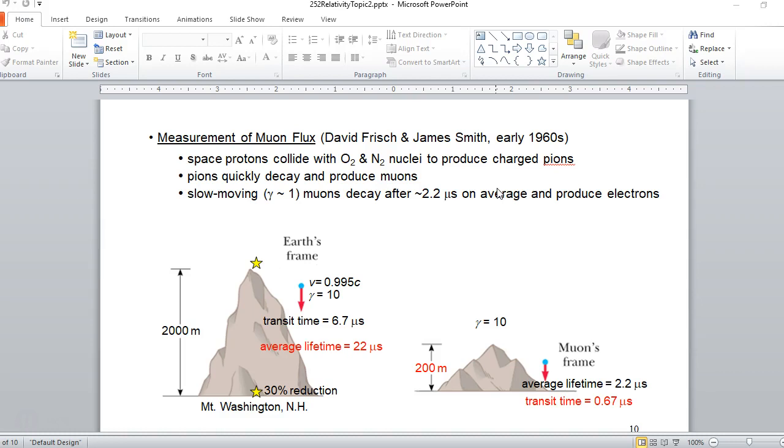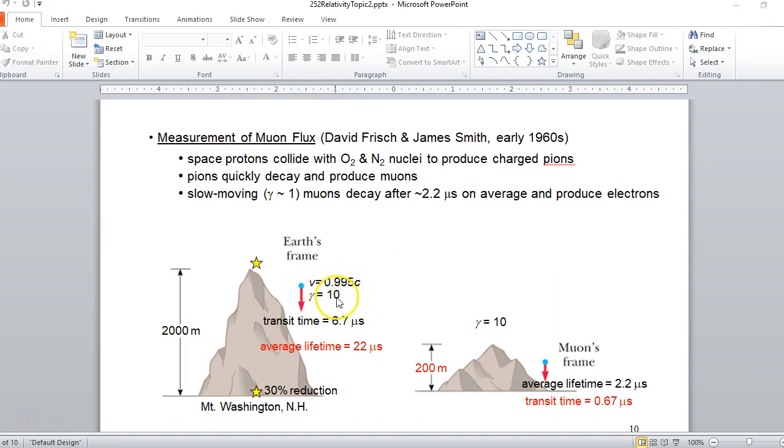So they were looking at the number of muons before they decayed into electrons. They went up on top of this mountain in New Hampshire and measured the muon flux, or the number of muons, traveling at a specific speed, 0.995 c.